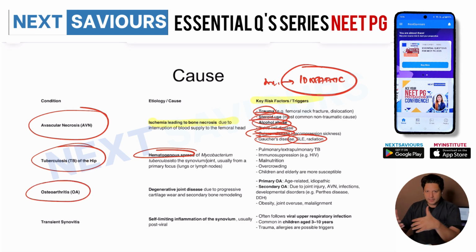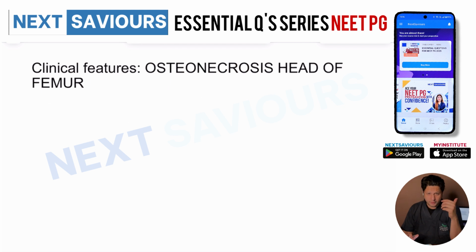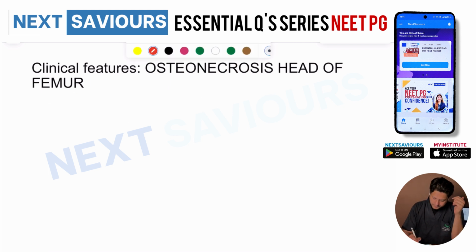Osteoarthritis could be primary or it could be secondary. Even AVN can result in osteoarthritis. Even tuberculosis of the hip joint can result in osteoarthritis. It means that ultimately, if the disease is allowed to progress without any intervention, then all of these diseases will result in osteoarthritis. So cause is particularly important for osteonecrosis questions.